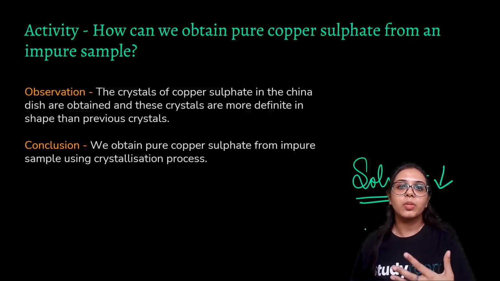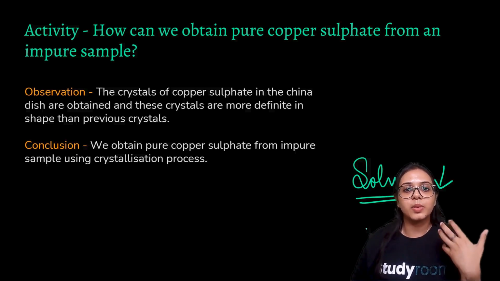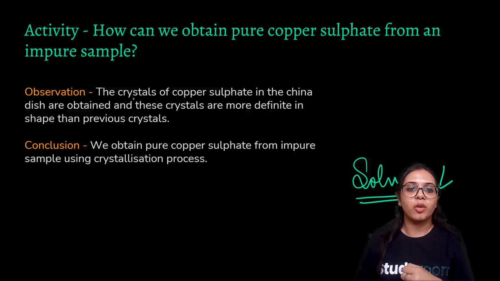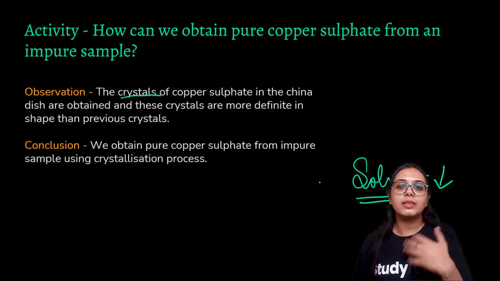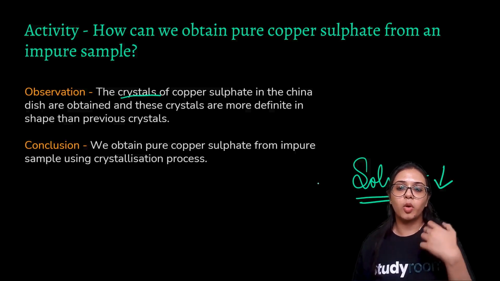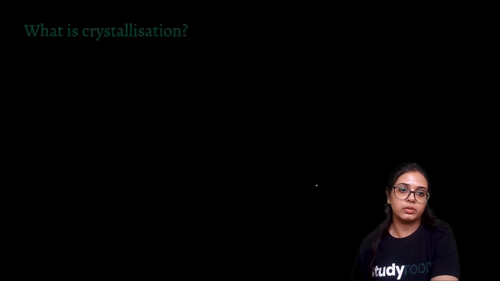The copper sulfate will start separating from the water solvent, and that will happen by the process of crystallization. Crystals of copper sulfate in the china dish are obtained, and these crystals are more definite in shape than the previous crystals. So we obtain pure copper sulfate from an impure sample using this crystallization method, where we cause the solvent to evaporate and we get the pure crystals of the solute.